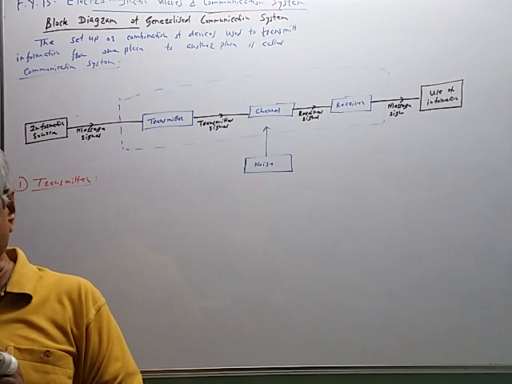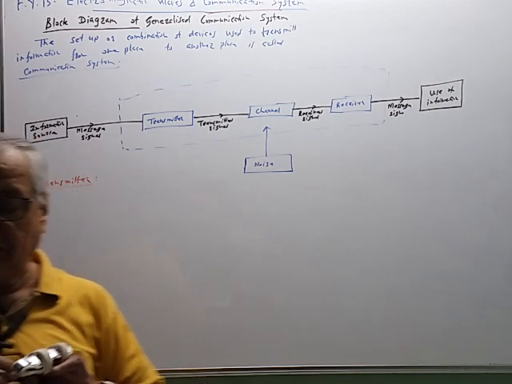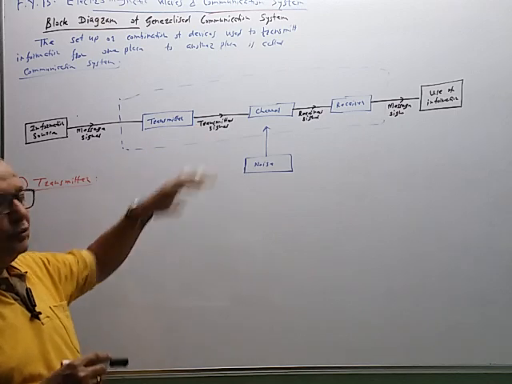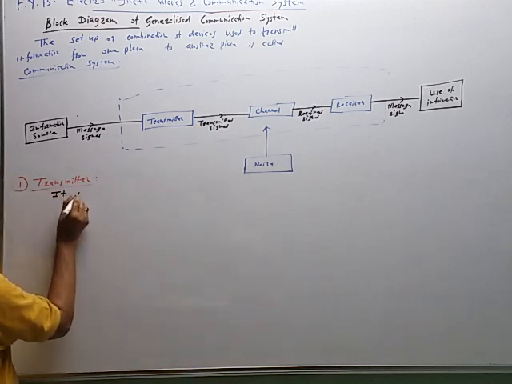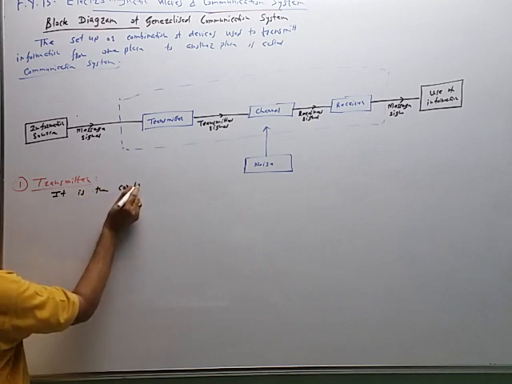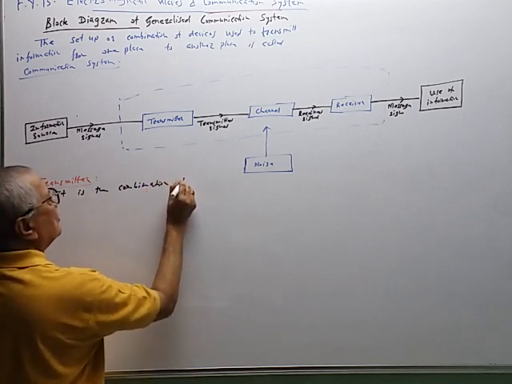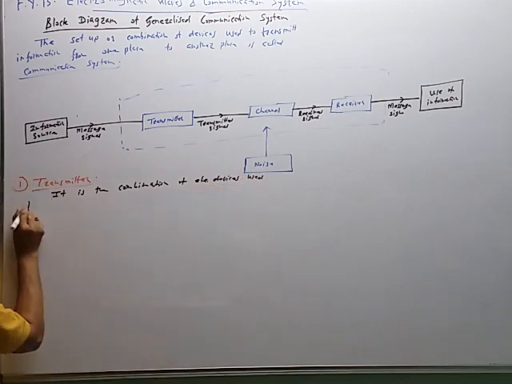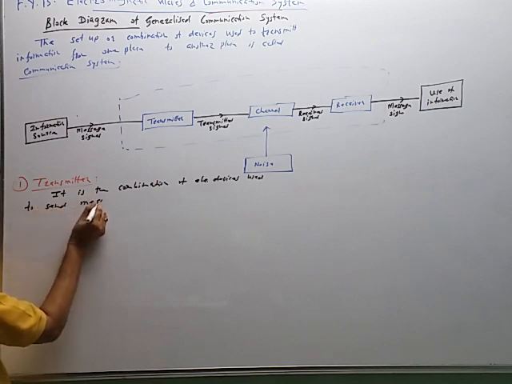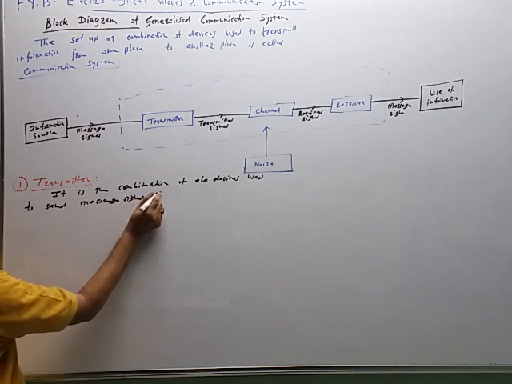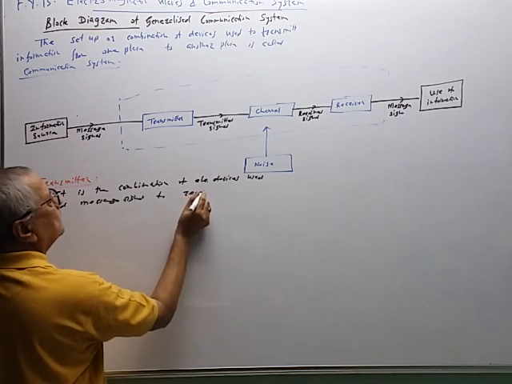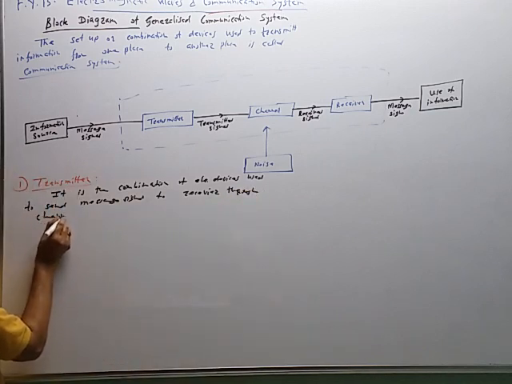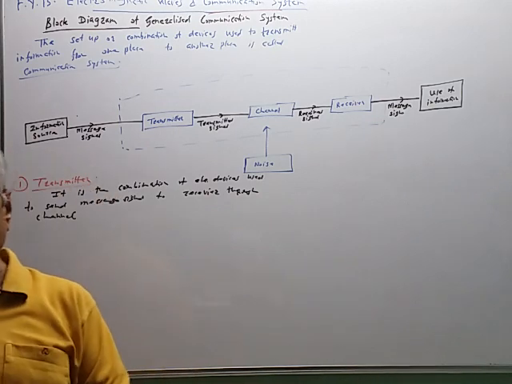It is a combination of electronic devices that transmit the message signal to the receiver through the communication channel. The message signal has to be delivered to the receiver; that is the function of the transmitter. The transmitter is the combination of electronic devices used to send the message signal, obtained from the source, to the receiver through a proper channel. This device is called a transmitter. We have to give a similar definition for the receiver also.